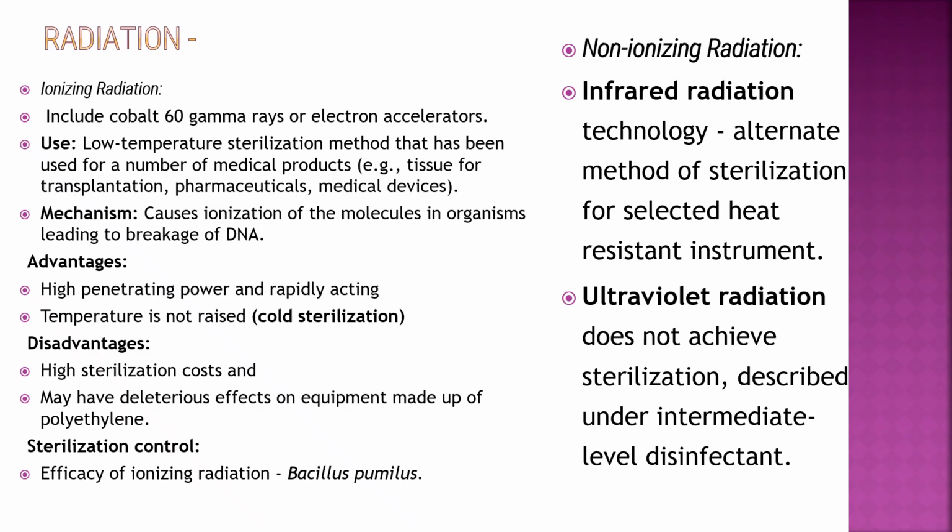Radiation: ionizing and non-ionizing radiation. Ionizing radiation includes cobalt-60 gamma rays or electron accelerators. It is a low temperature sterilization method that has been used for a number of medical products, tissue for transplantation, pharmaceuticals, and medical devices. Mechanism: it causes ionization of molecules in organisms, leading to breakage of DNA.